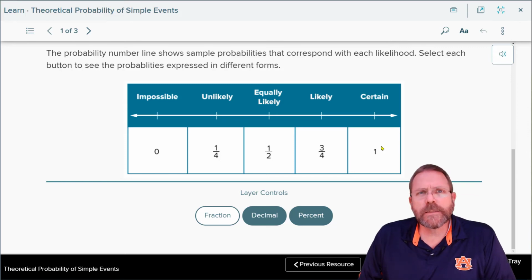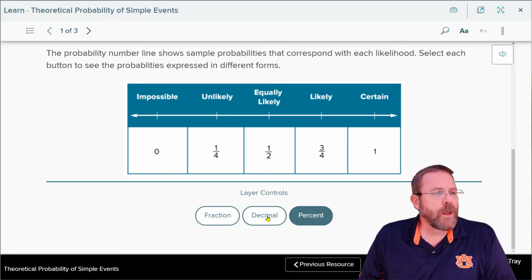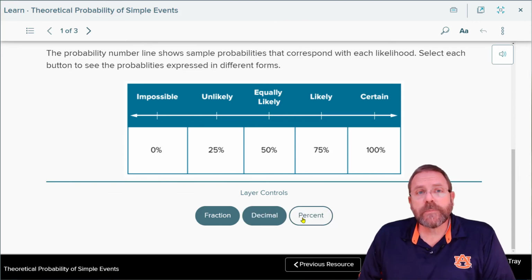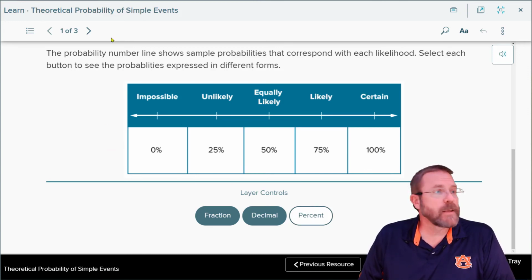And 1, it's a guaranteed sure thing. Looking at that as decimals, you have 0, 25 hundredths, 5 tenths, 75 hundredths, and 1. And as a percent, it's going to be 0, 25%, 50%, 75%, and 100% guaranteed, can't miss.